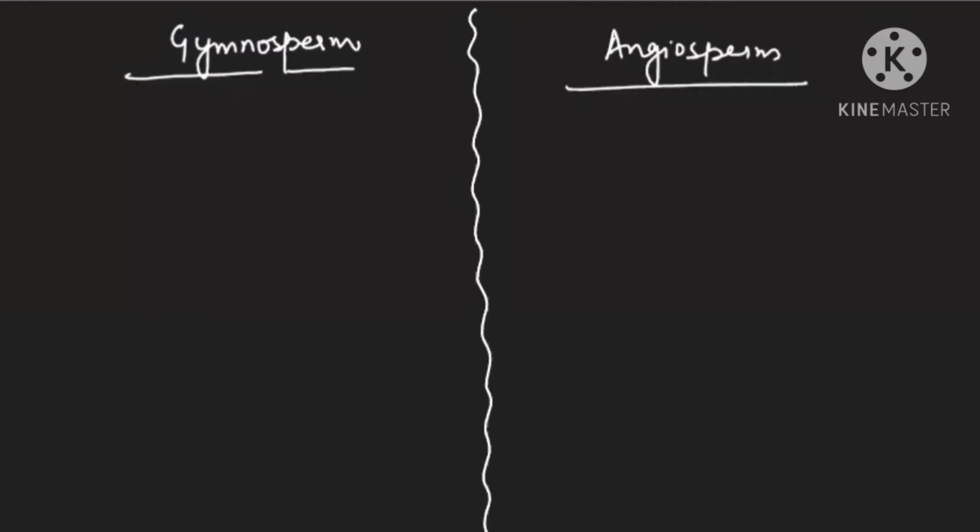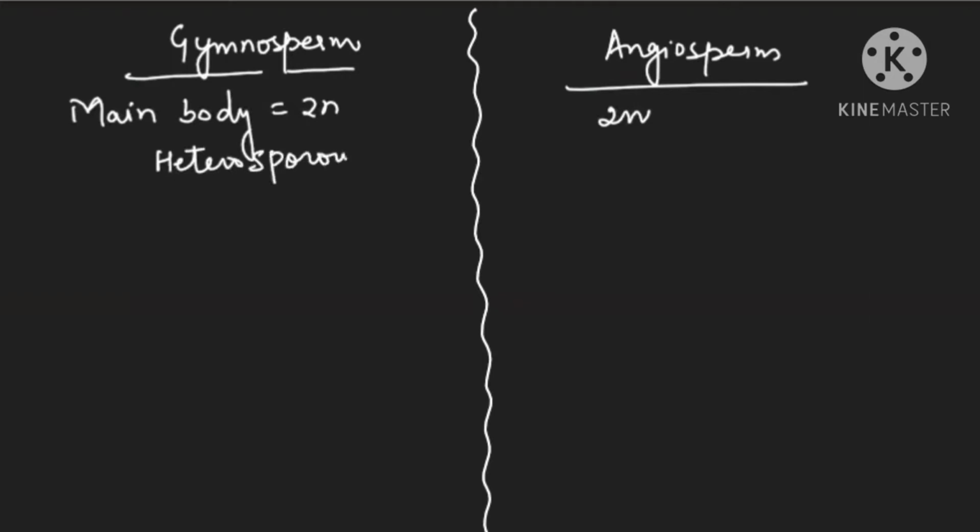Hello students. So in this video we are going to study the comparisons of the gymnosperms and angiosperms. First of all, you know very well that the main body of both is 2n. Main body of gymnosperm is also 2n. Even angiosperm main body is also 2n. And they both are heterosporous. So they are producing microspore and megaspore.